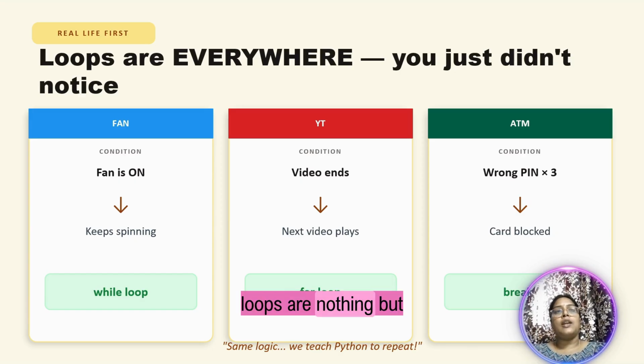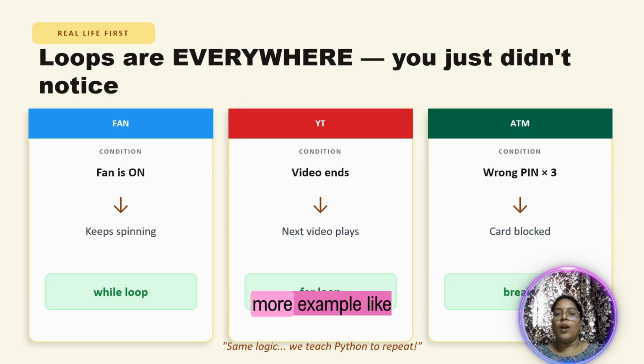So loops are nothing but if we are asking our computer to do a certain action repeatedly, it is called loops. For instance, take your fan. When you turn on the fan, it continuously keeps spinning until or unless you turn it off. Means until or unless your condition fails, which is nothing but a while loop.